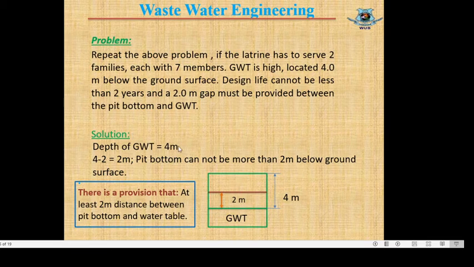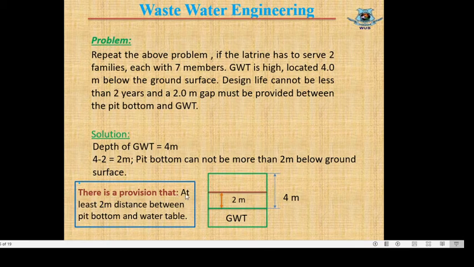Depth of groundwater equal to 4 meter. If we keep a 2 meter gap between groundwater and pit bottom, the depth of pit will be 2 meter, as the pit bottom cannot be more than 2 meter below the groundwater surface.